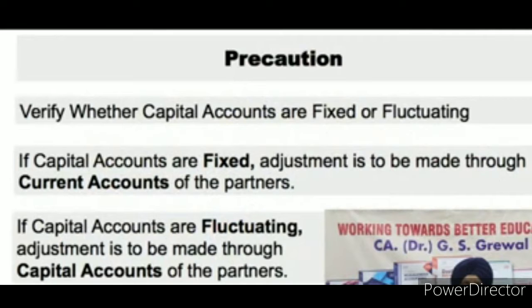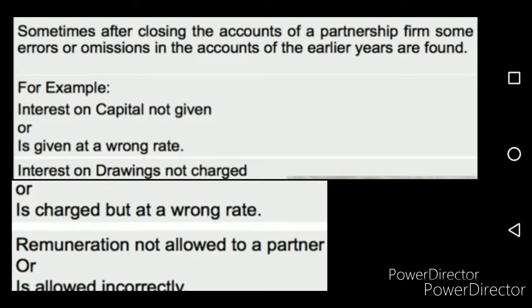What kind of errors can exist, or what kind of errors may be committed? First, interest on capital is not allowed, or it may be given at the wrong rate, a higher rate or a lower rate. Interest on drawings is not charged, or interest is charged on drawings at the wrong rate, a higher rate or a lower rate.